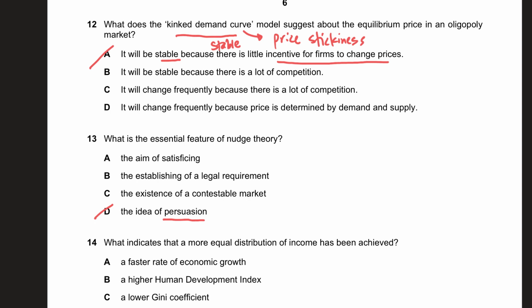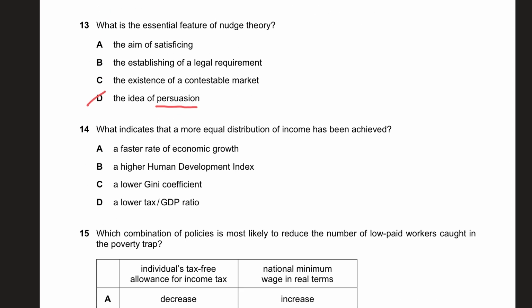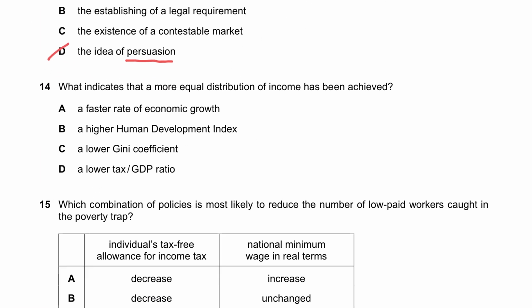So for example, if I want to make people eat healthy food, I may put that healthy food in the front counter and put unhealthy food a little further away, which naturally would lead people, out of convenience, to end up eating the healthy food and ignore the unhealthy food. So that's basically nudging people to end up taking good decisions, which is called the idea of persuasion.